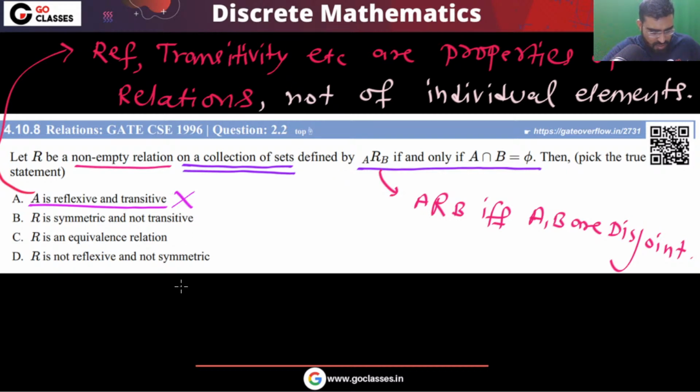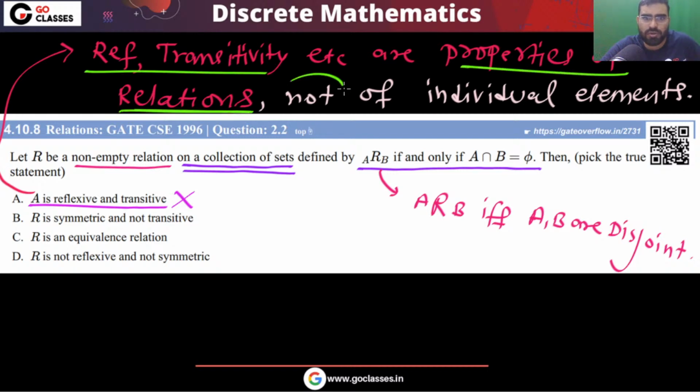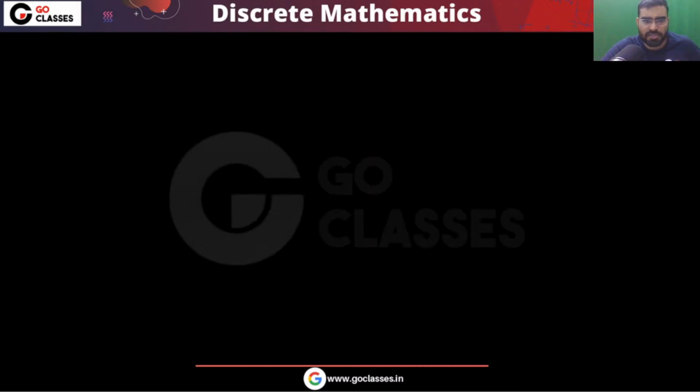Do you remember what question we had? The Stanford question. Do you remember that? Stanford University question. I took one question in the last lecture, in the summary lecture of relations, where you can easily see that reflexivity, transitivity, etc. are properties of relations, not of individual elements. So this option A is gone. Okay. Now let's see the remaining options.